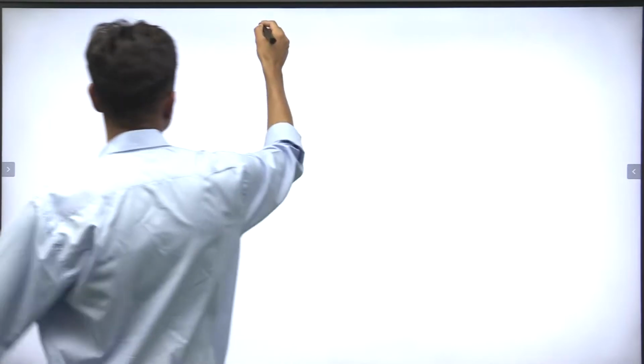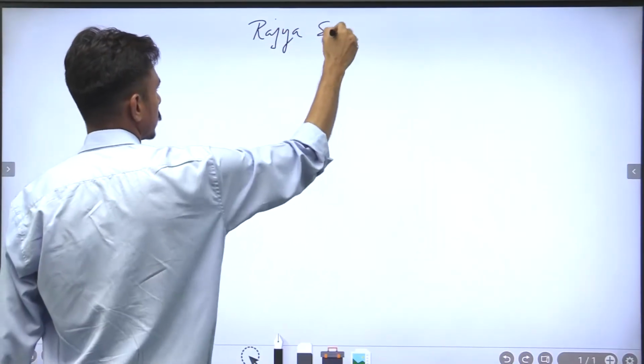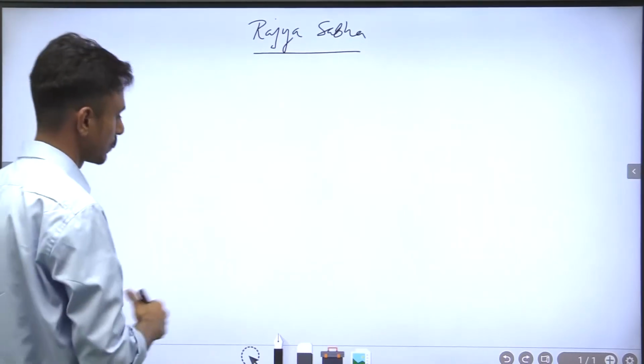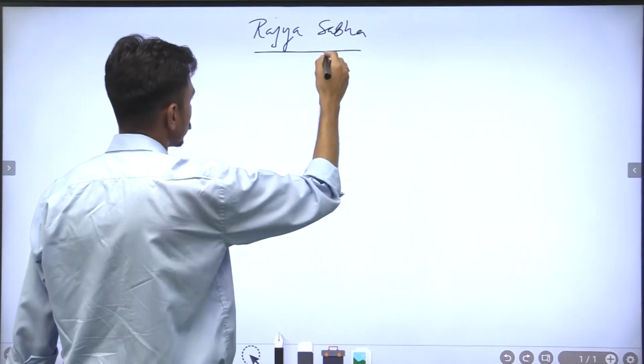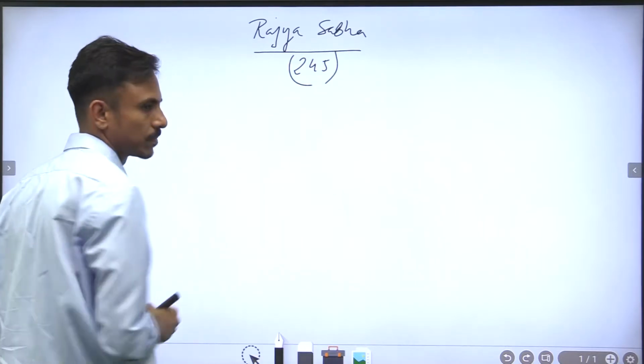So guys, we know that Rajya Sabha is the upper house of the parliament, right? There are two houses of the parliament. The upper house is called Rajya Sabha. It has 245 members, right?